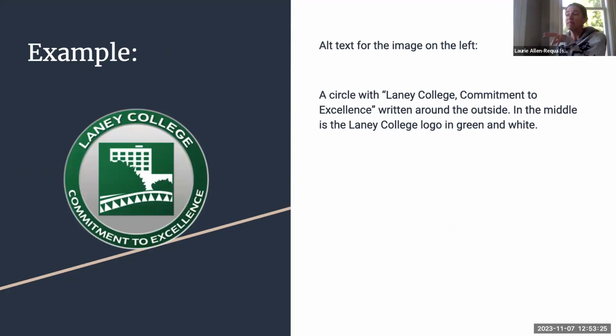So for example, this emblem for Laney College, the alt text here is: a circle with Laney College commitment to excellence, in quotes, written around the outside. In the middle is the Laney College logo in green and white. Which we could argue isn't very descriptive, because what the heck is the Laney College logo? But it tells them that it's a logo.